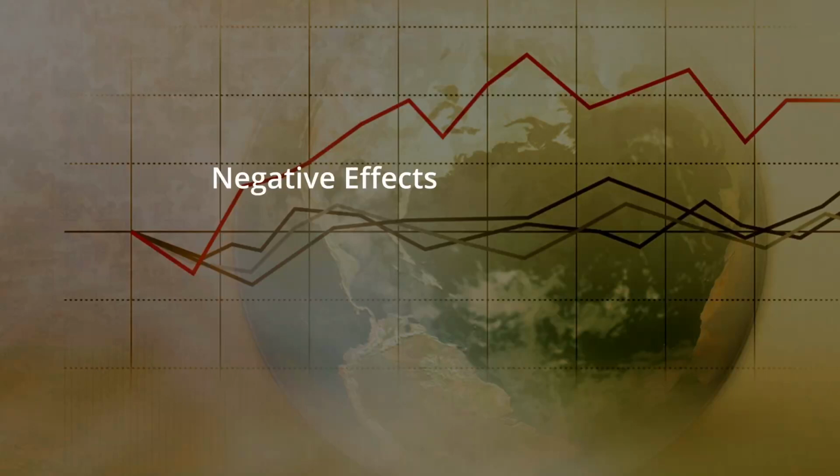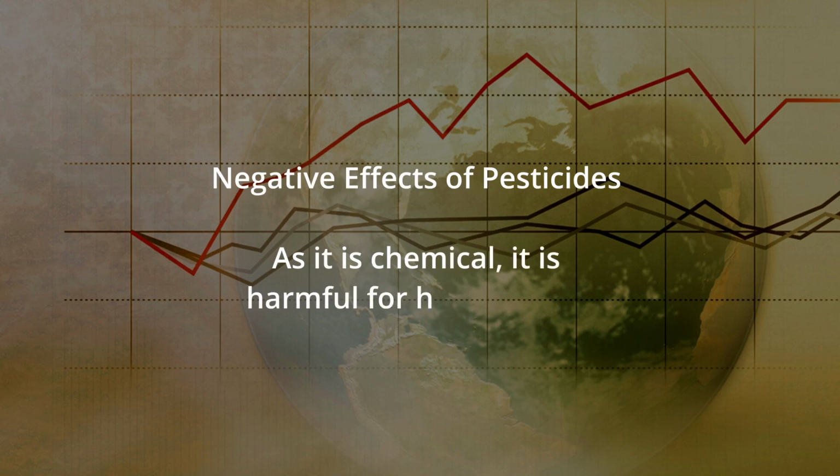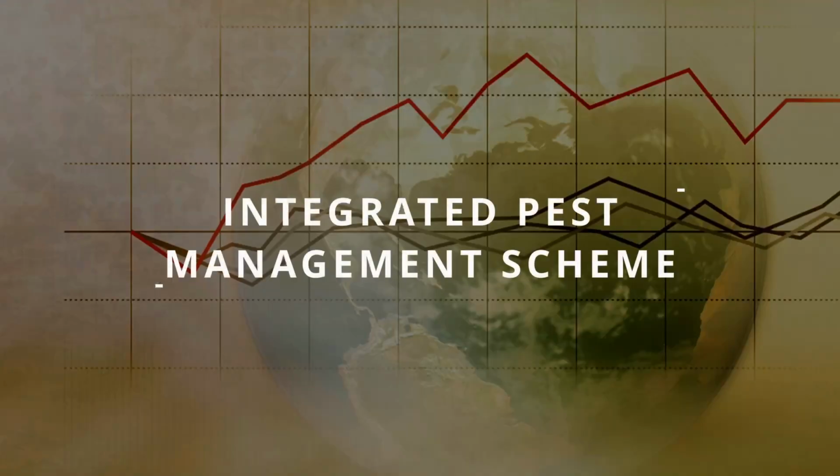Now what is the effect of that? A severe negative effect we are watching right now. First of all, as it is chemical, this is harmful for the human body. At the same time, over time, the pests also get resistance, so that after some time, those pesticides will not work. So given the negative effect of the use of chemical pesticide, there is a policy by the government. The name of the policy is the Integrated Pest Management Scheme, the IPM scheme.